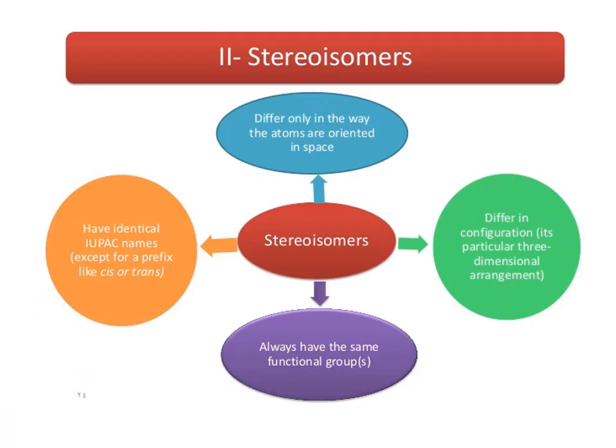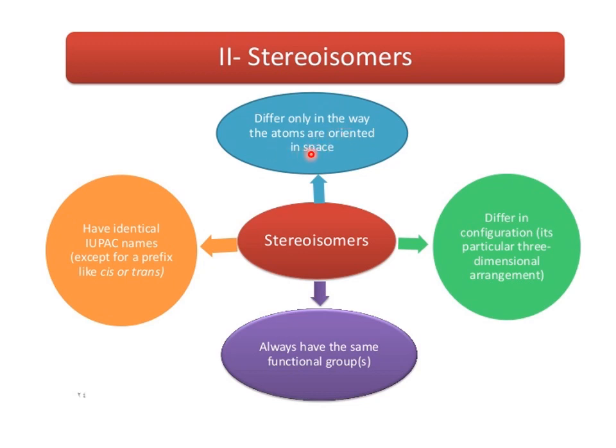Stereoisomers have identical IUPAC names except for prefixes like cis or trans. Isomers differ only in the way that atoms are oriented in space, differ in configuration, its particular three-dimensional arrangement, and always have the same functional groups.